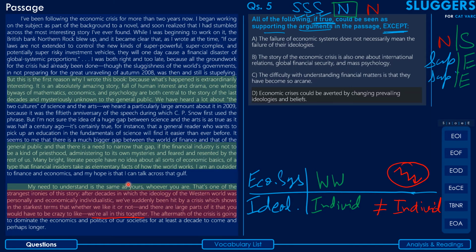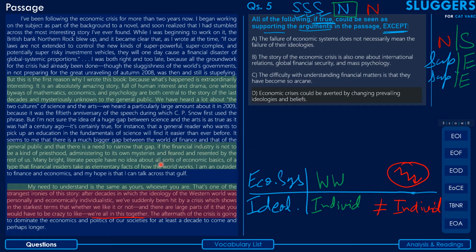See, guys, the author has laid so much emphasis on the idea that people need to understand the world of finance and economics. The gap between the general populace and the workings of the finance and economics world needs to be narrowed, needs to be clear.